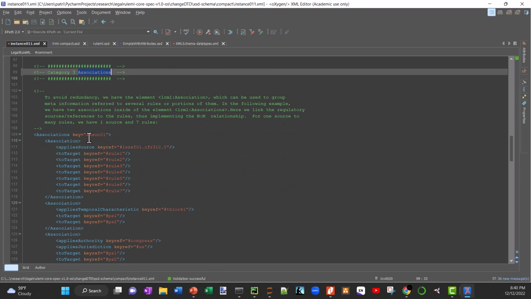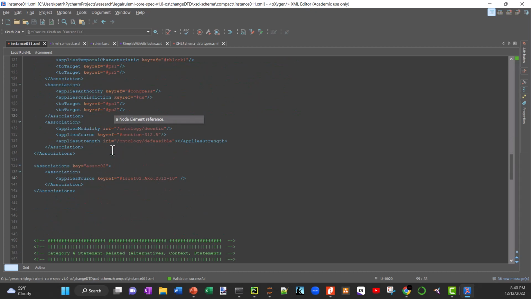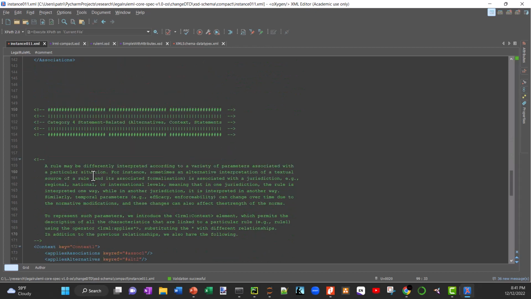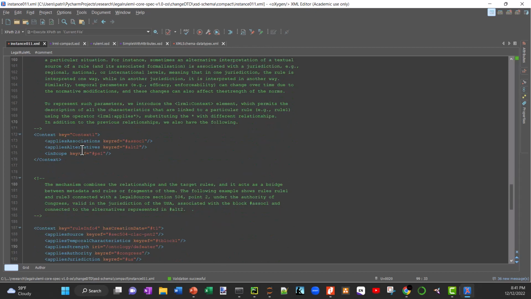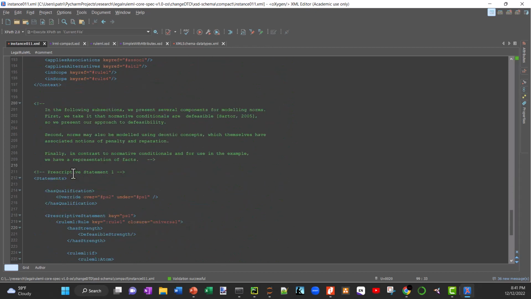So you have the associations here that talk about each individual rule, and these rules are references to the actual key rules that are down here in what they call the context and the actual statements, the rule statements.